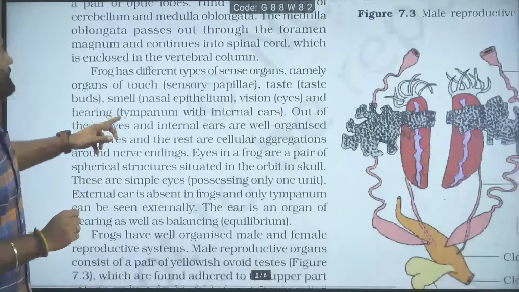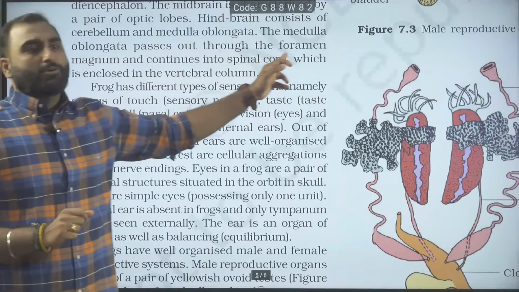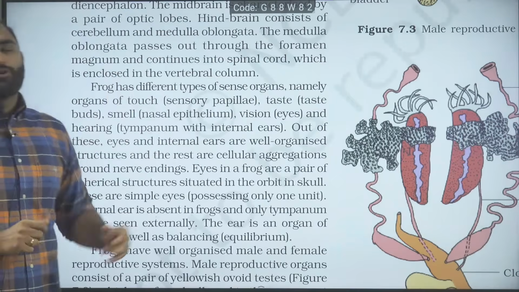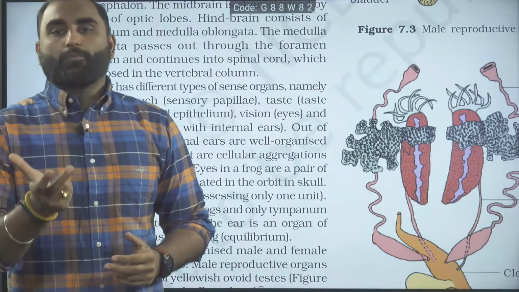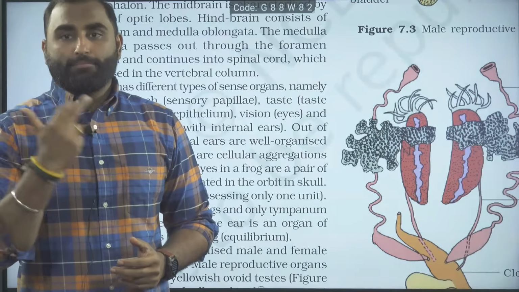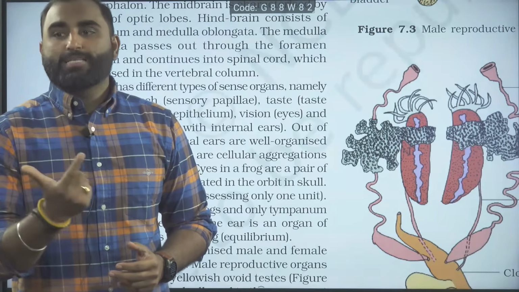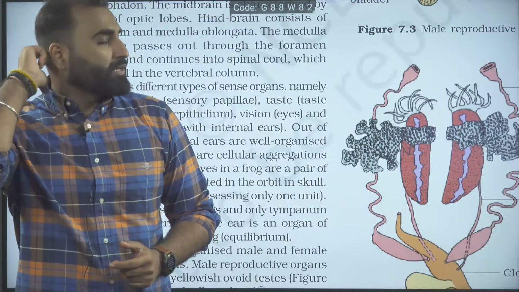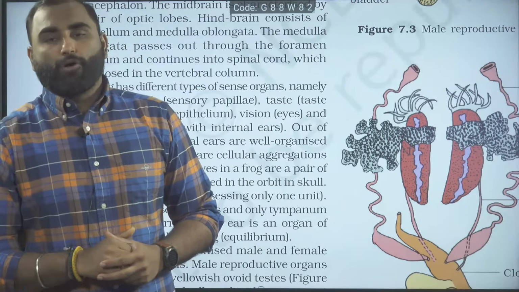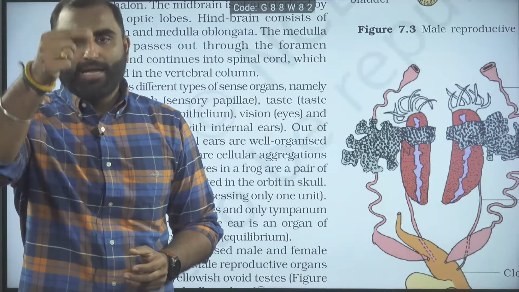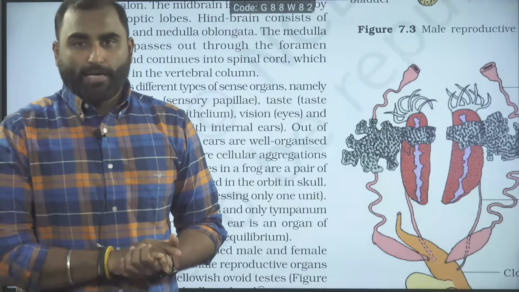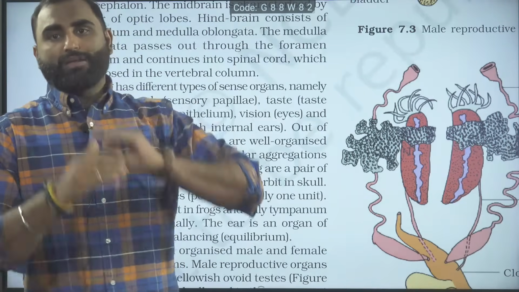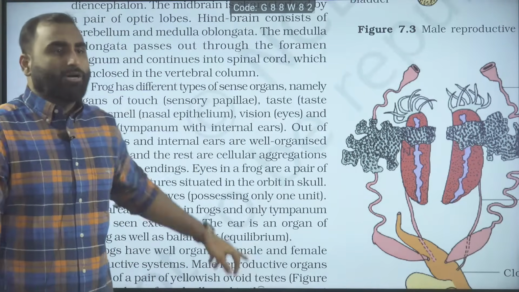Then the medulla oblongata passes out through the foramen magnum. What is foramen magnum? Foramen means opening, magnum means big size. So on the occipital part of the cranium there is a big opening, the foramen magnum, through which the medulla oblongata comes out and extends as the spinal cord. We also have the foramen magnum in our occipital bone, the opening through which the spinal cord passes out.